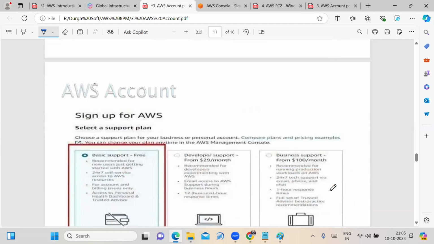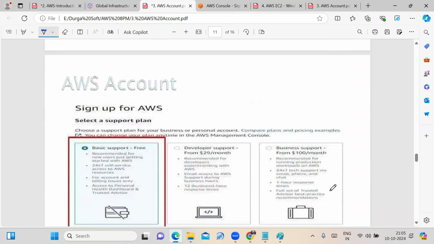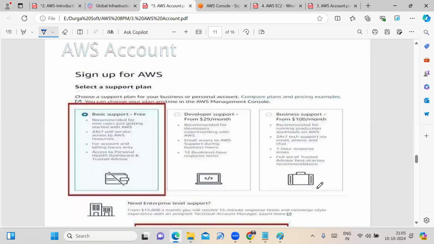Next, once step 4 is completed, you need to choose the plan. Sir, are you doing business? No. You are here for practicing purposes. That's why you need to select the basic support free plan. See, from the date of your AWS account creation, it provides 12 months of free service. I'll tell you the limitations also in tomorrow's session.